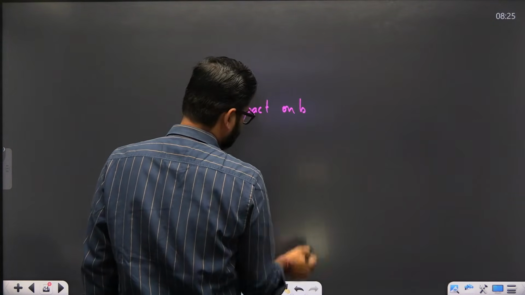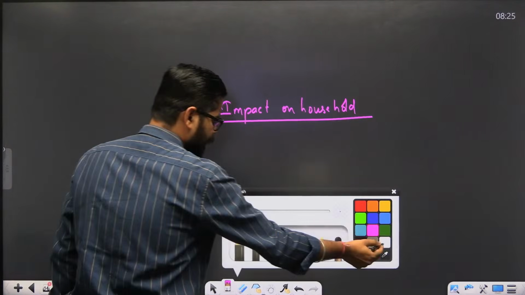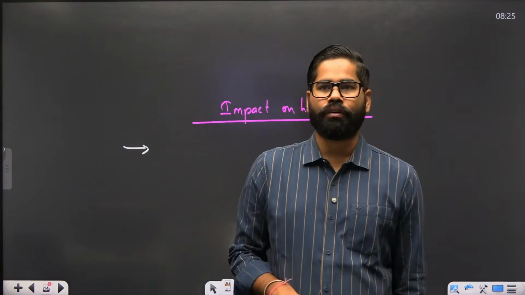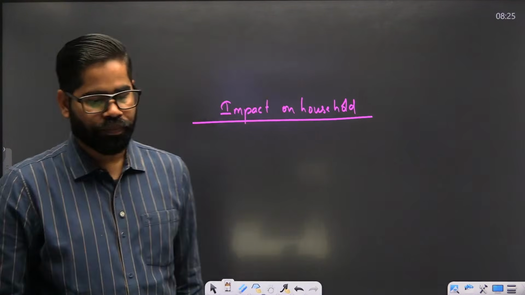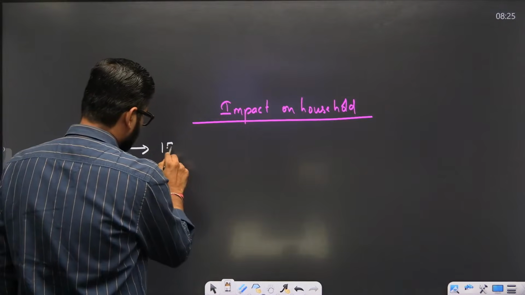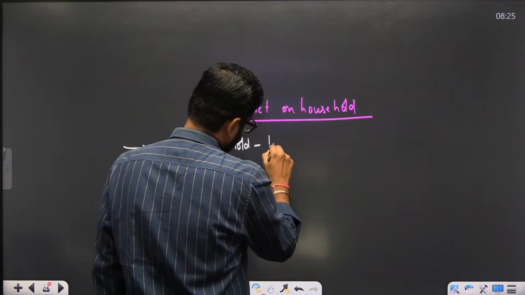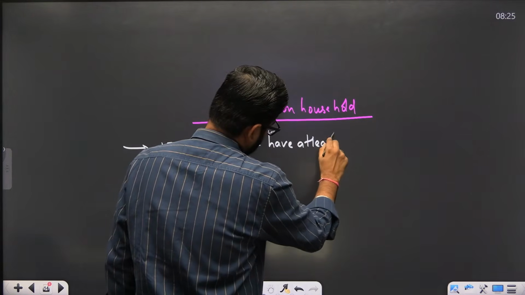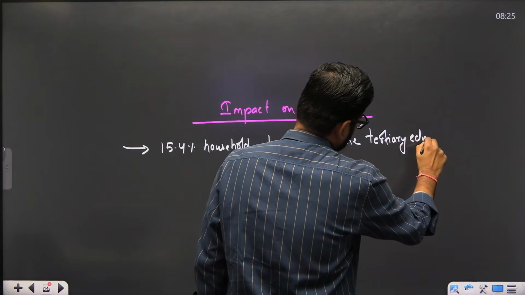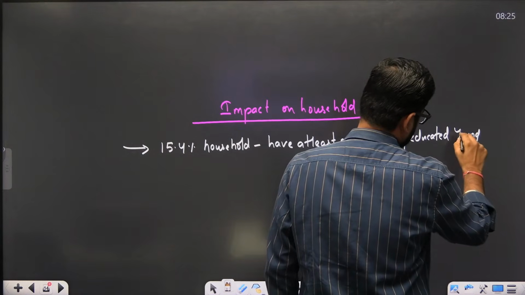If we talk about the impact on household, around 15.4% of Indian households have at least one tertiary educated young adult.